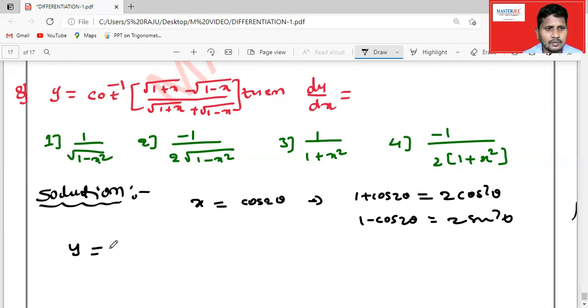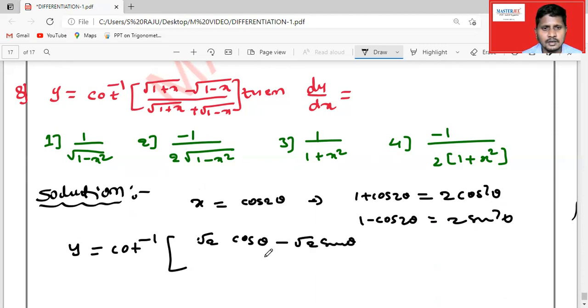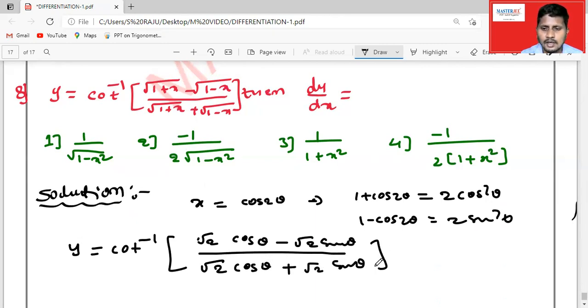So y is equal to cot inverse of root over 1 plus, so we are going to get root 2 cos theta minus root 2 sin theta by root 2 cos theta plus root 2 sin theta, right students?